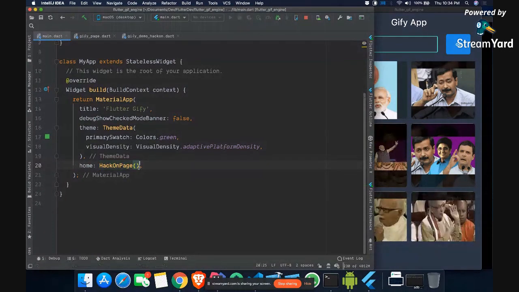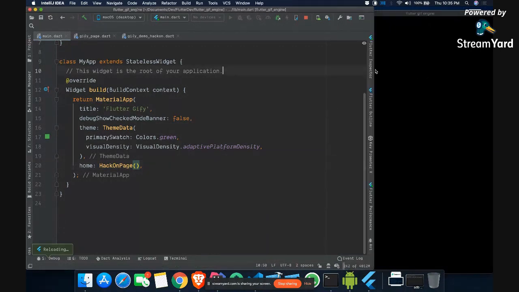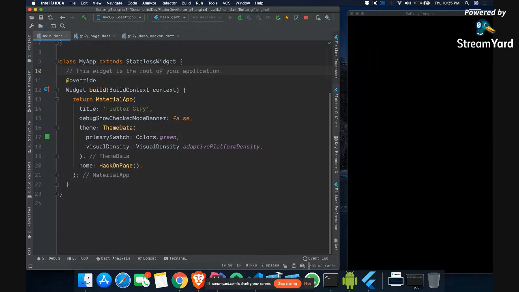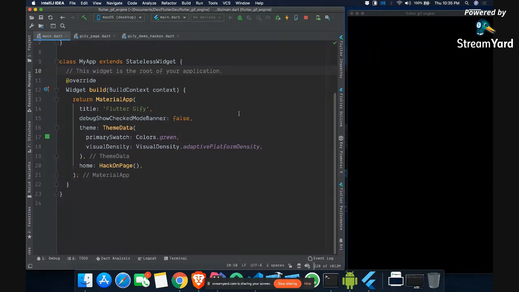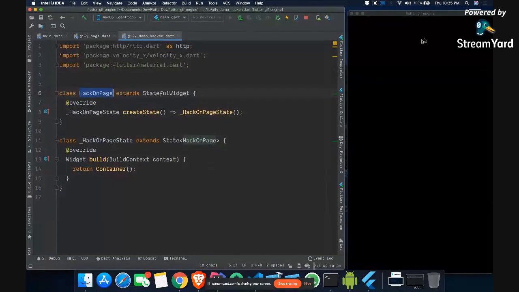Now if I refresh it, you will see that it has changed. This screen, as you can see on the right hand side, has changed, and now we have a blank black screen. Basically what is happening is we don't have anything in this file, so that's why it is showing this blank screen.